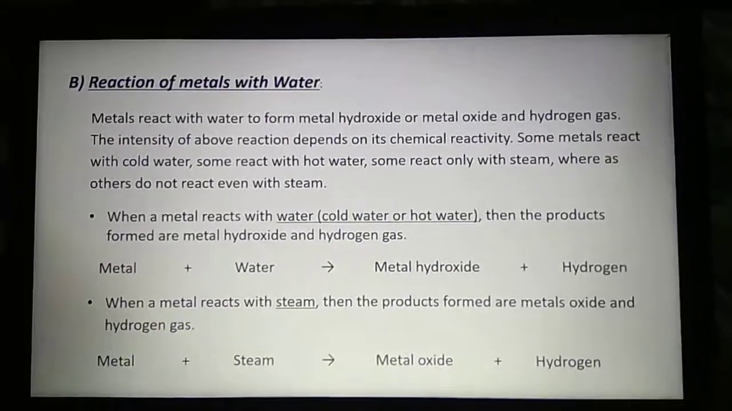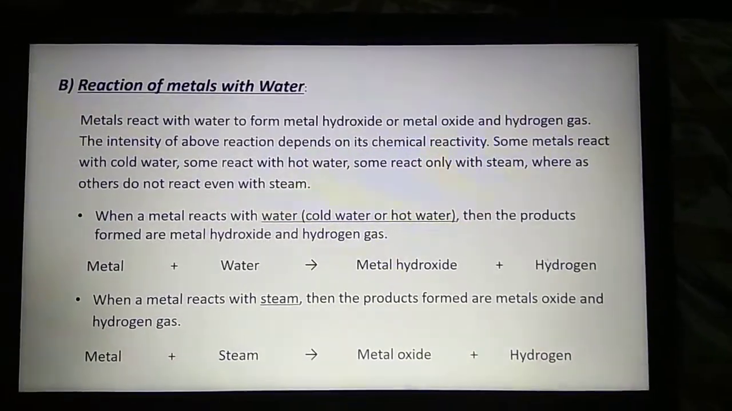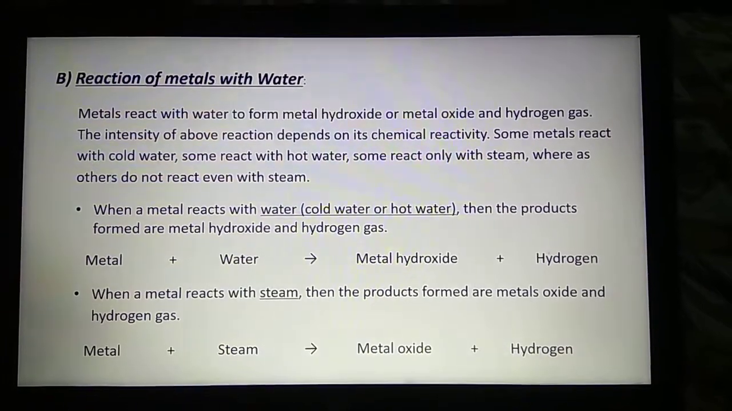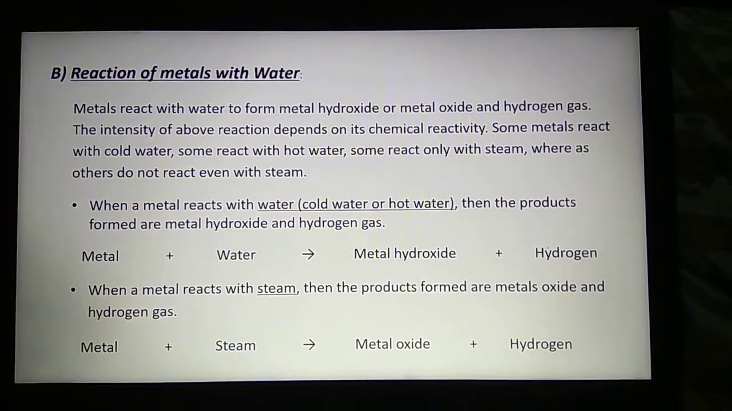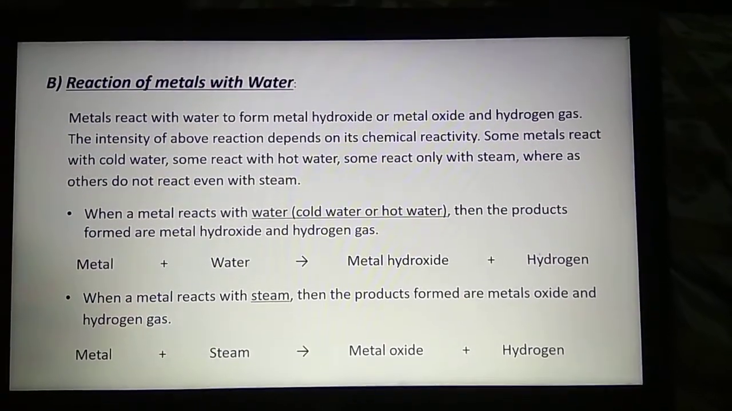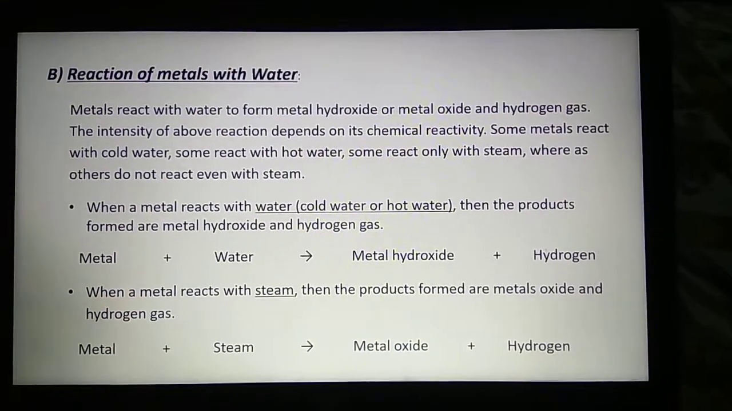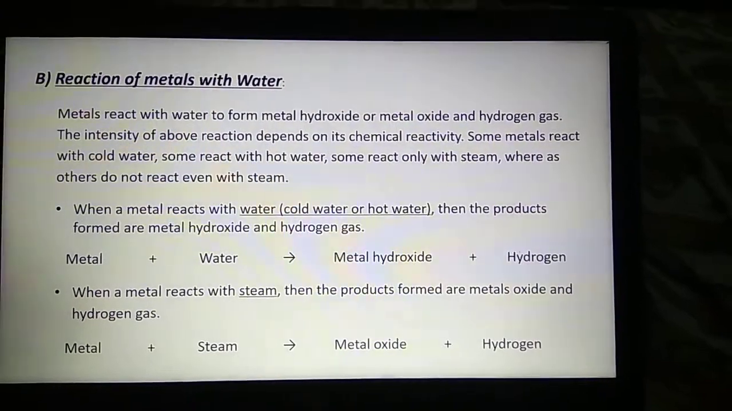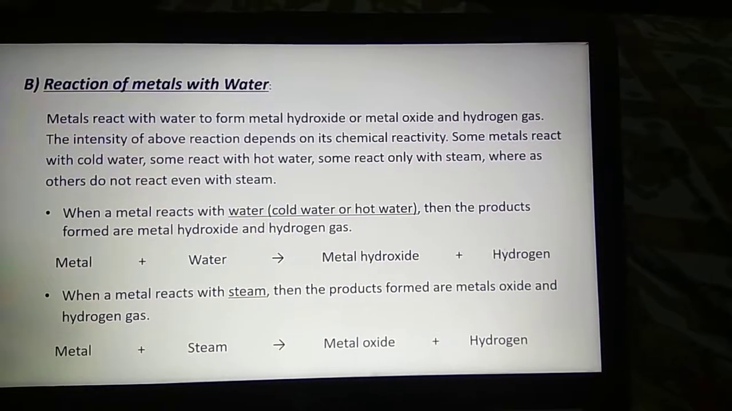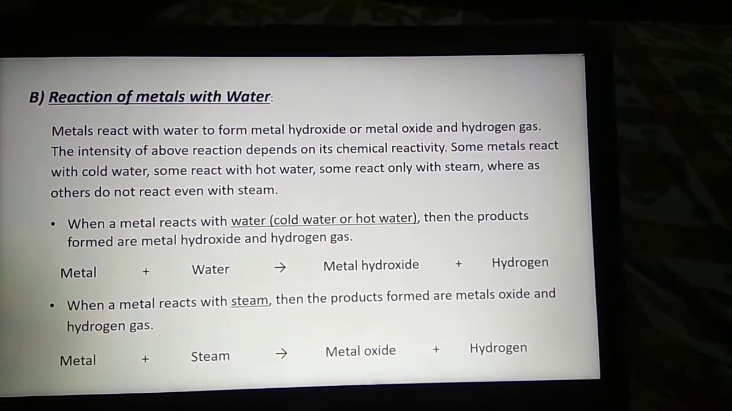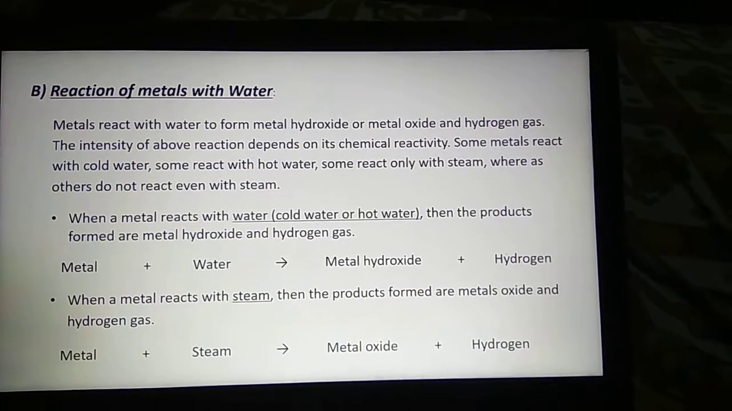Students, today we are going to discuss the reaction of water with metals and then the reaction of water with non-metals. Metals usually react with water to form metallic hydroxide or metallic oxide. Along with that, hydrogen gas is liberated.